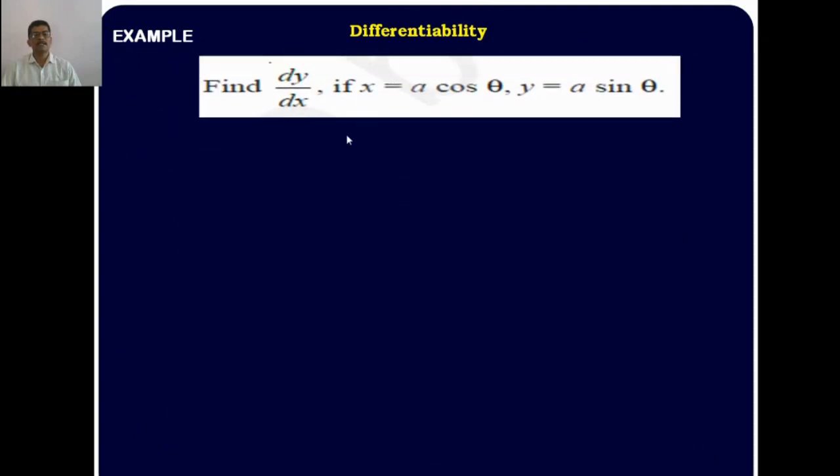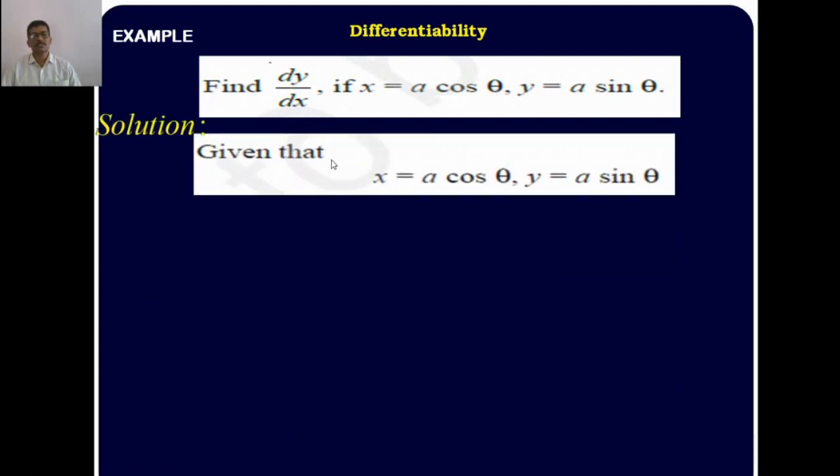Looking at an example: find dy/dx if x is equal to a cos theta and y is equal to a sin theta. When we look at these equations, x is equal to a cos theta and y is equal to a sin theta. x and y are represented by the third variable theta here. Therefore, the given equations are in parametric form. Here y is a composite function of x. Then dy/dx is equal to dy/d theta divided by dx/d theta. Therefore, we differentiate x and y with respect to theta separately.